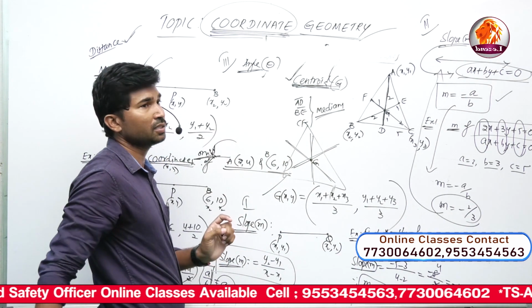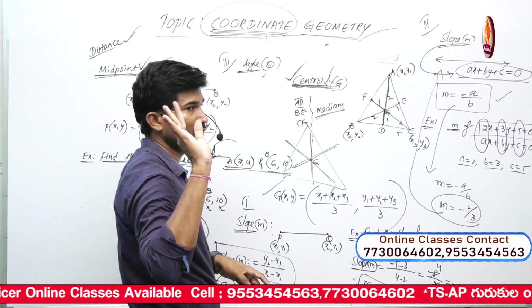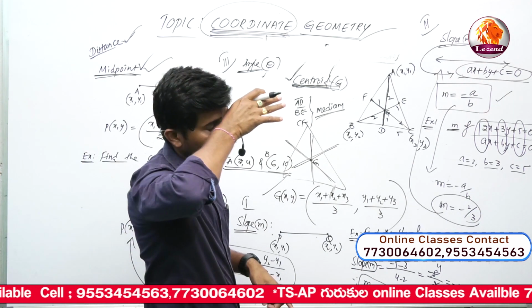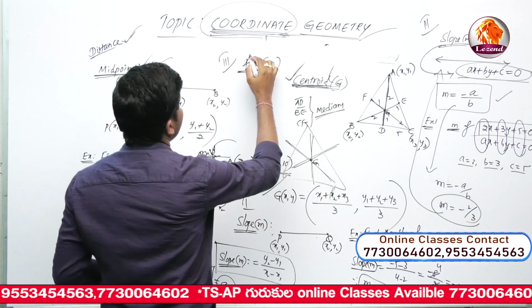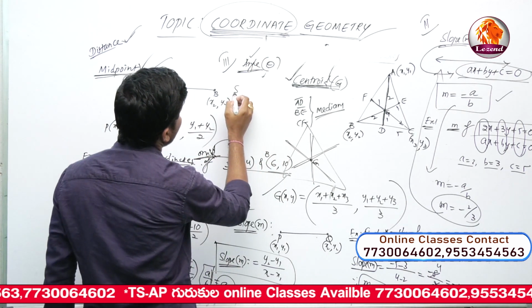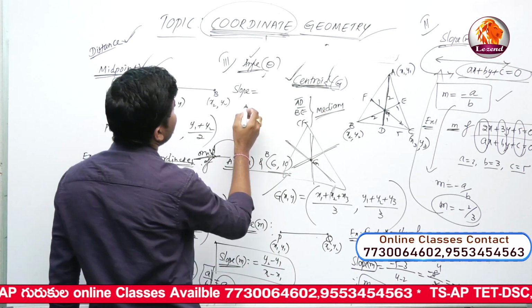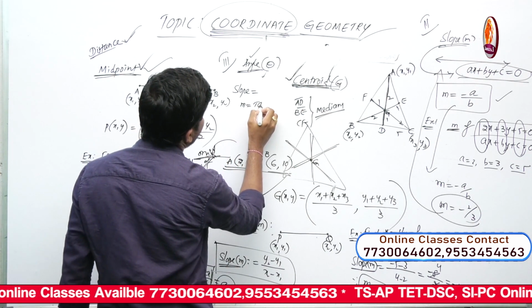Don't lose a half mark, 1 mark, or even 2 marks in the examination, because each and every mark is important. So be careful. The angle is denoted by theta. In this case, how do we get the slope based on theta? Directly, slope m is equal to tan theta.